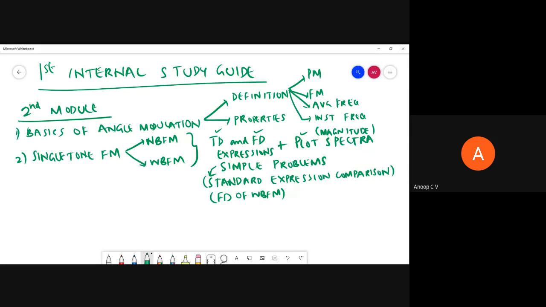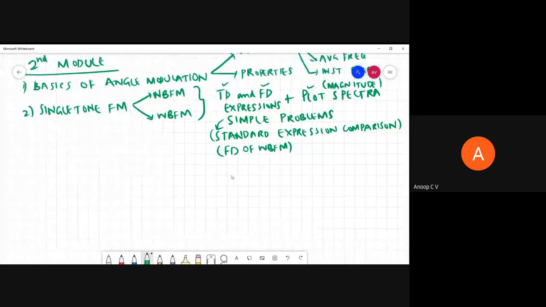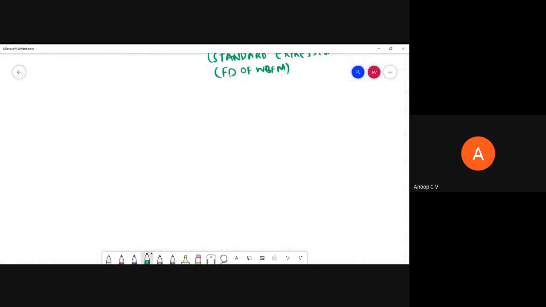Any doubt in this? Please feel free to ask if you have any doubt. If there is, please do unmute and ask. Any doubt? Can I move ahead to first module topics? Any doubt in second module topics for first internal? No. Thank you, Sherwin. Right. Now we'll move on to the first module topic.